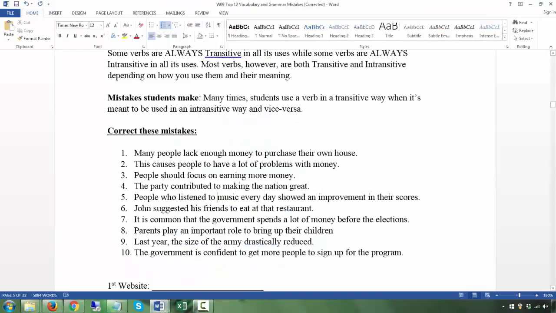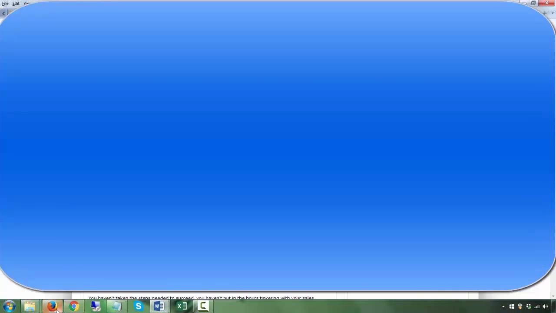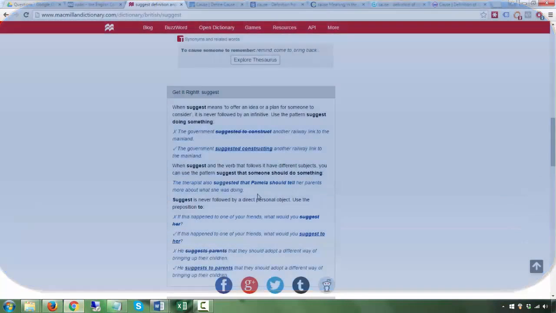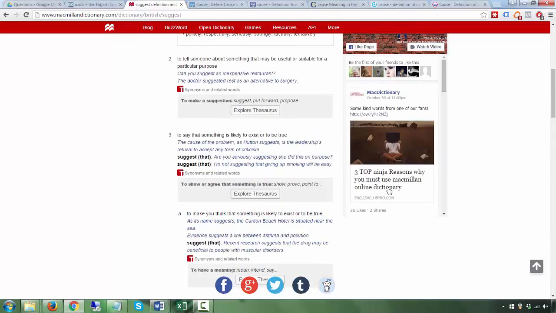So suggested. Now there are two ways. If you want to put the person that you're talking to, normally you say he suggests to someone that. There are different patterns.